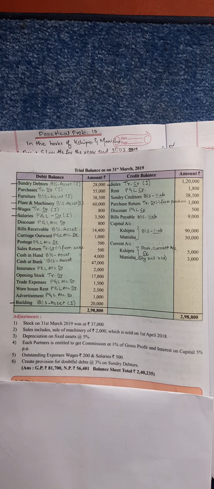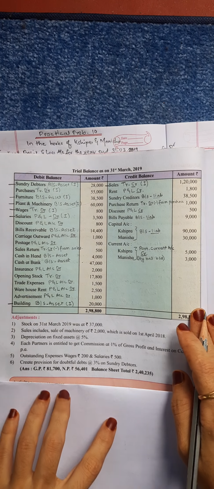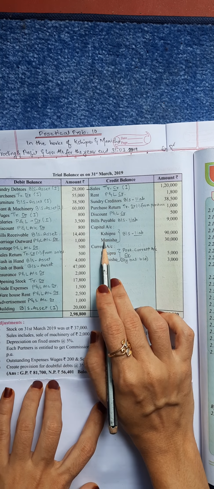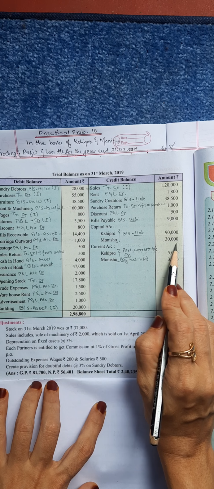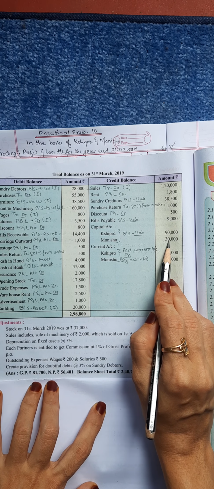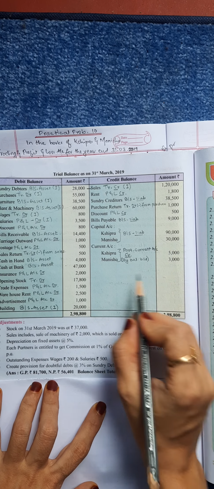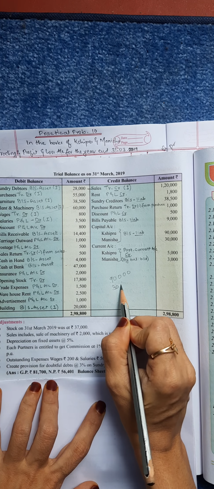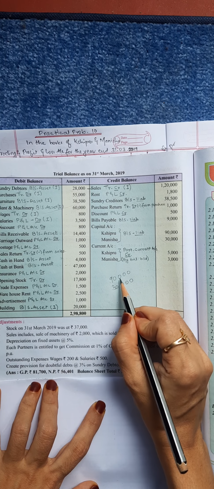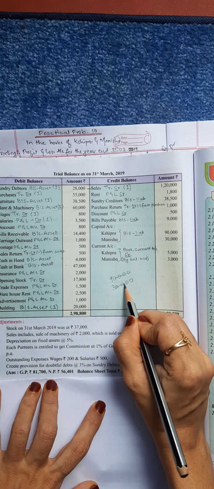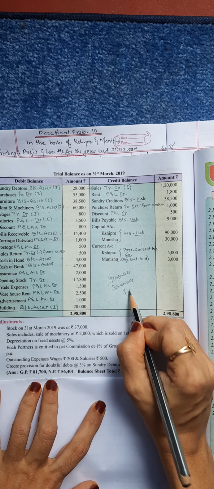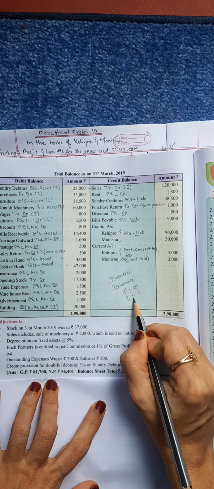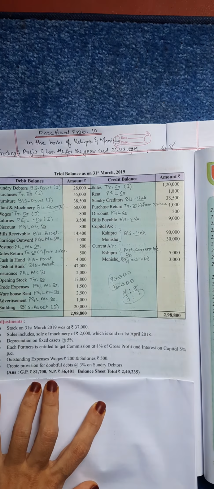Before we start the problem, we will see their profit sharing ratio, and it was written in the first line that it is according to their capital. So the amounts of capital are 90,000 and 30,000. How will we find their profit sharing ratio? See, 90,000 and 30,000. Cancel the common zeros. There are 4 zeros here, there are 4 zeros here. Remaining is 9 is to 3. It means 3 ones are 3, 3 threes are 9. So the profit sharing ratio is 3 is to 1.